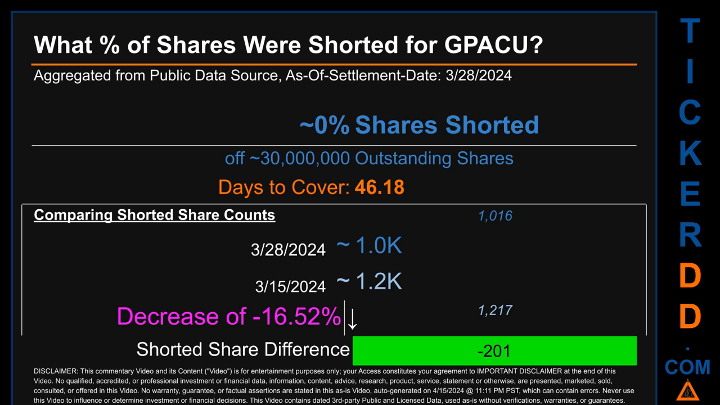When I compare the current 2-week period data snapshot against the previous period, ending in settlement date, March 15, 2024, I find that the current snapshot had roughly 0.2 thousand less shares shorted. This means that, compared to the previous snapshot, the current snapshot has a decrease of minus 16.52% of shorted shares.